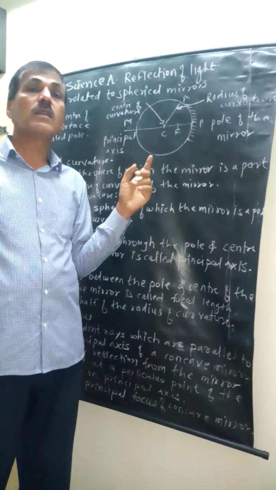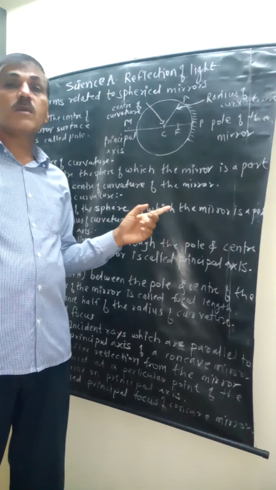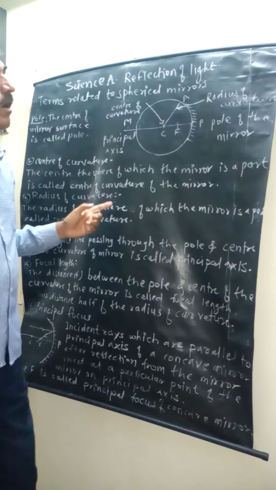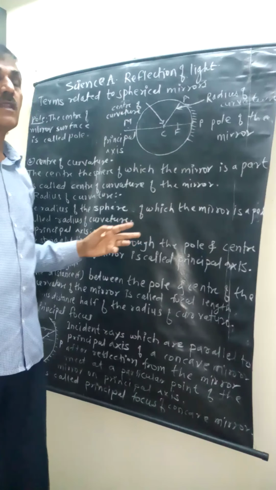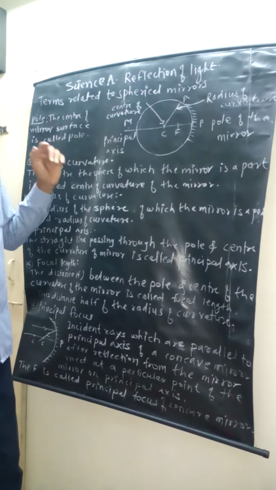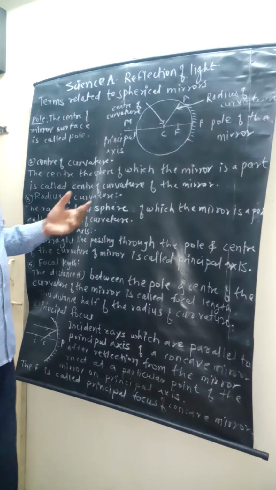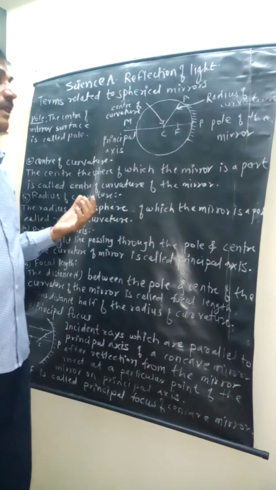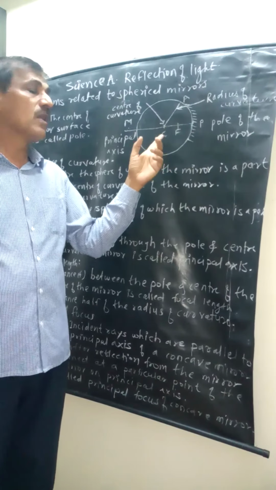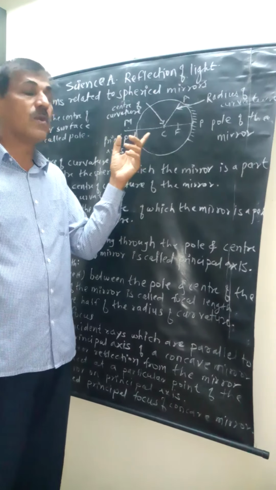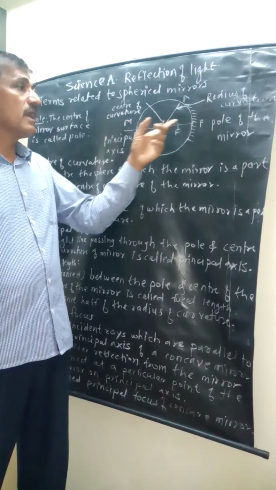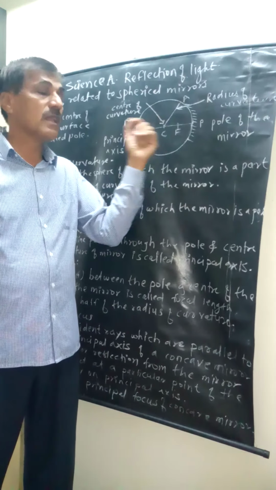Radius of curvature is the radius of the sphere of which the mirror is a part. Then what is focal length? Focal length is the distance between the pole and the focus. Then principal axis. The principal axis is the straight line passing through the center of curvature and the pole.